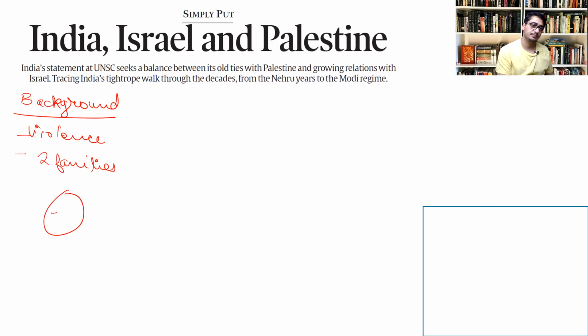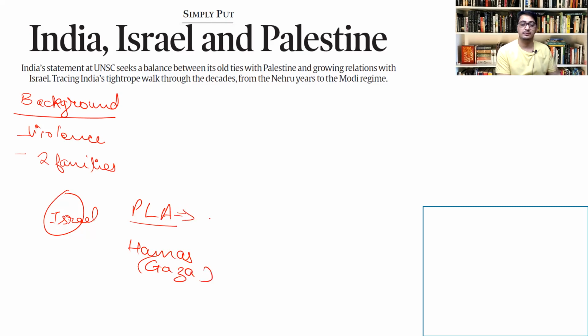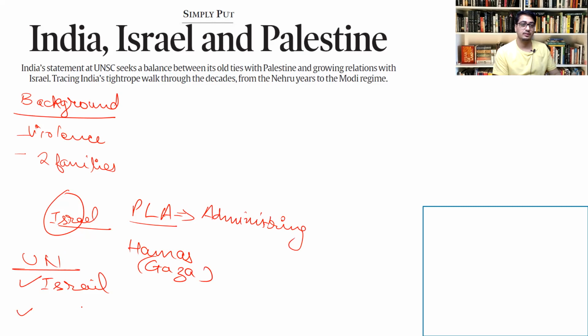So right now, what is the present status? We have Israel, we have the PLO, and we have Hamas. Initially the PLO used to be the negotiating authority. However, a split happened. Now Hamas is controlling Gaza, and the Palestine Liberation Organization is administering the Palestinian territories, and there is the state of Israel. At the UN level, Israel is a full member, but the state of Palestine is not. So that is the present situation.